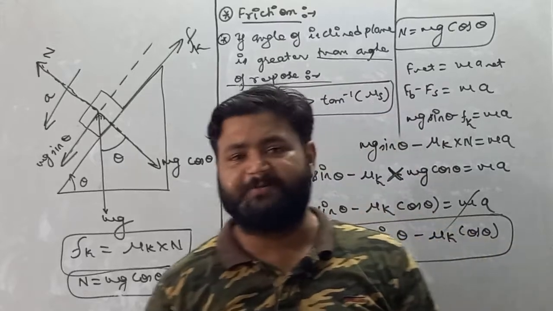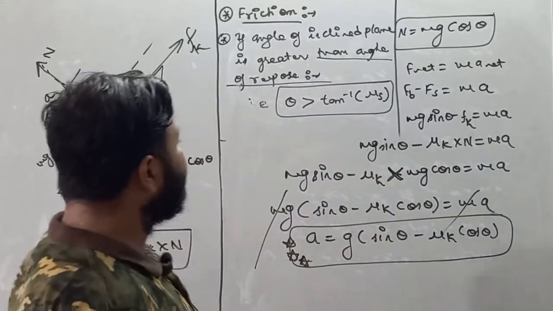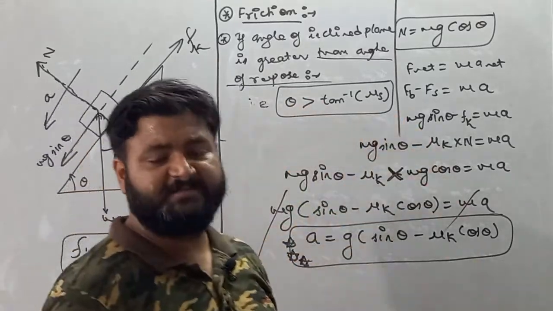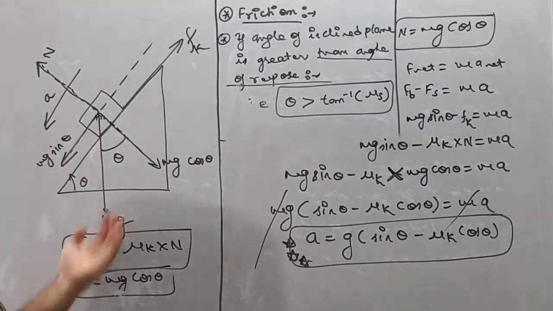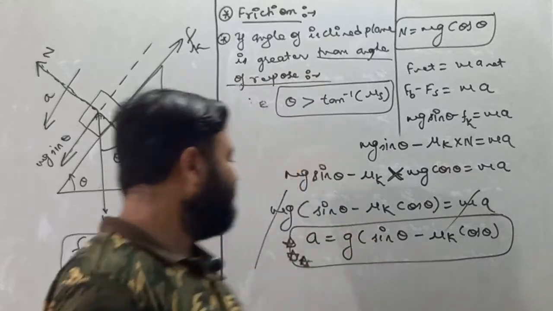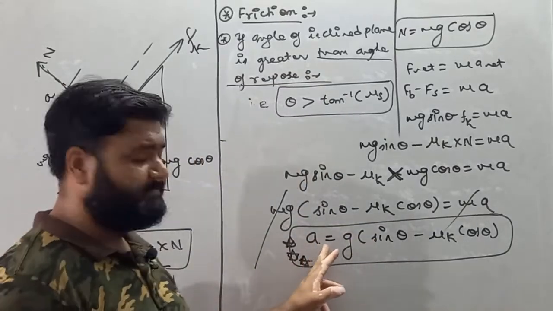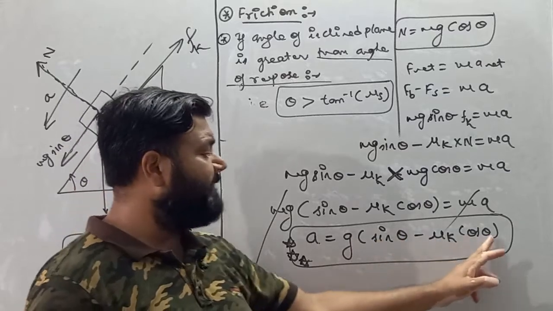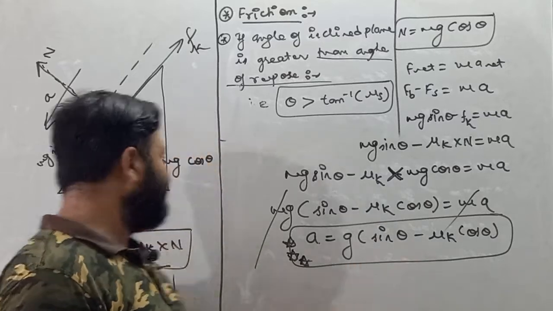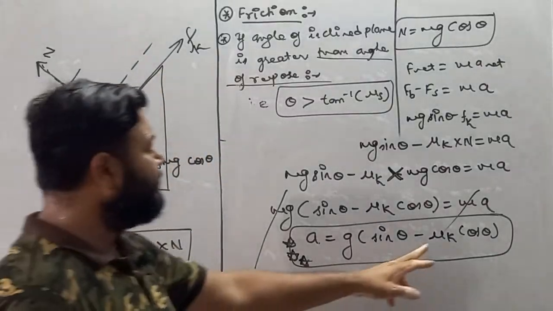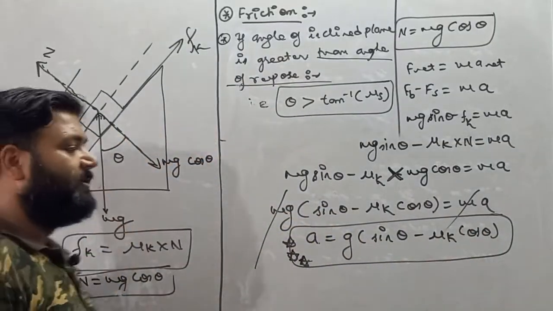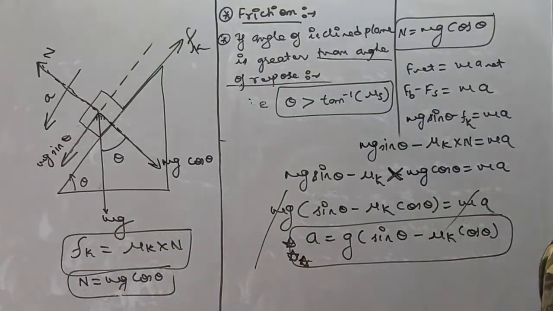The angle of repose theta must be less than or equal to tan inverse mu s. But if theta is greater than tan inverse mu s, then the block moves, and if the block moves, it means the block is accelerating. In that situation, we get the formula of acceleration: a is equal to g sin theta minus mu k cos theta. g is acceleration due to gravity, theta is the angle of inclined plane, mu k is the coefficient of kinetic friction, and again this theta is also related to the angle of inclined plane.